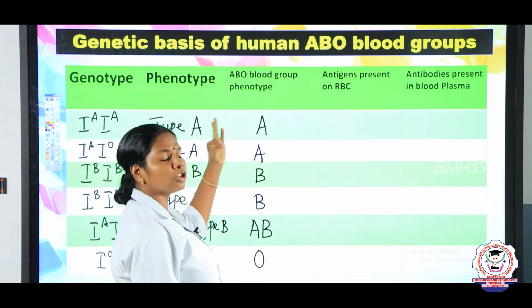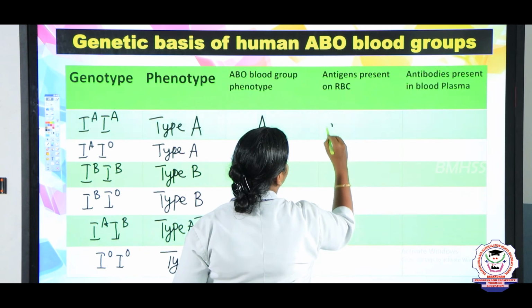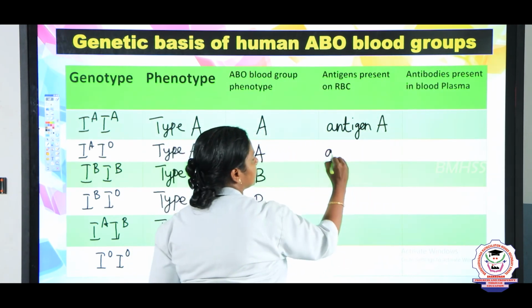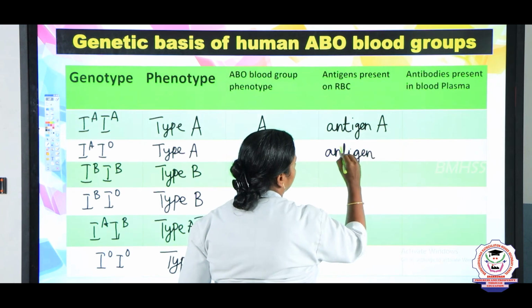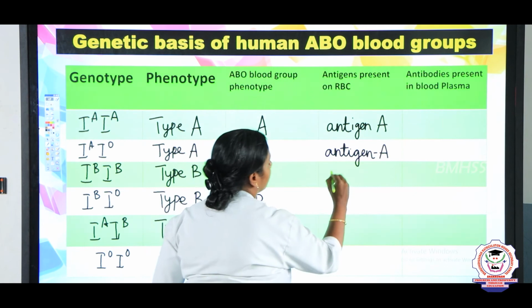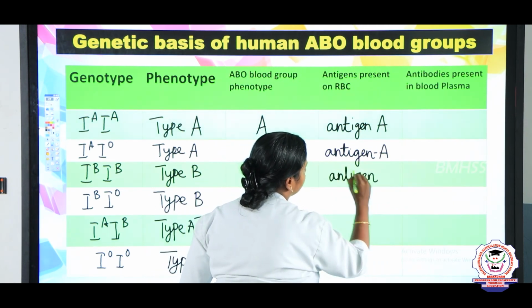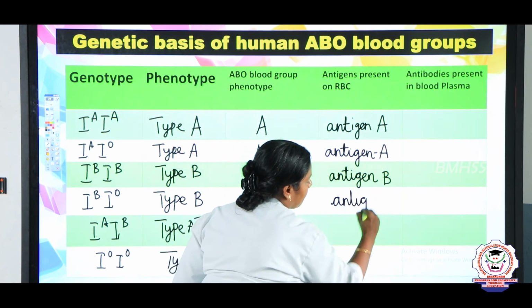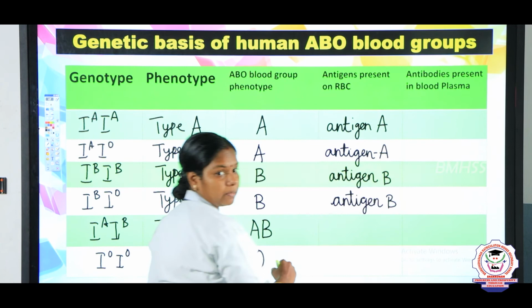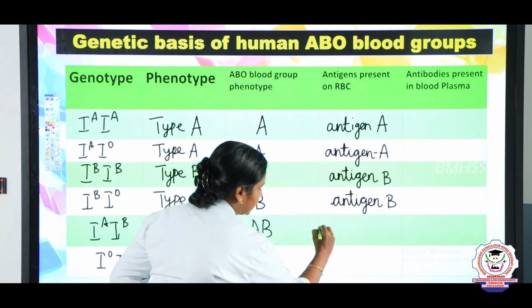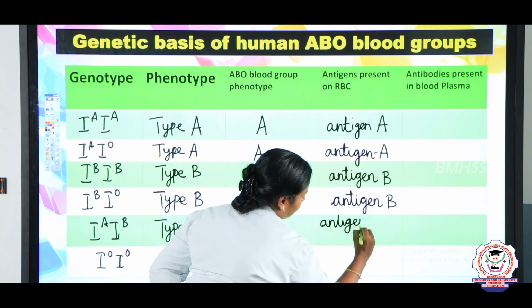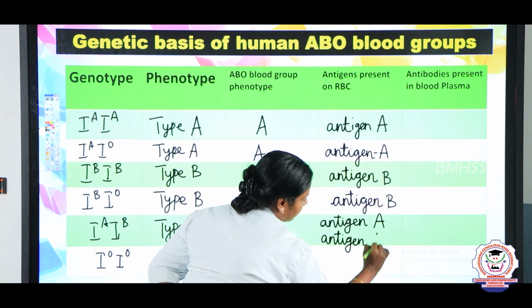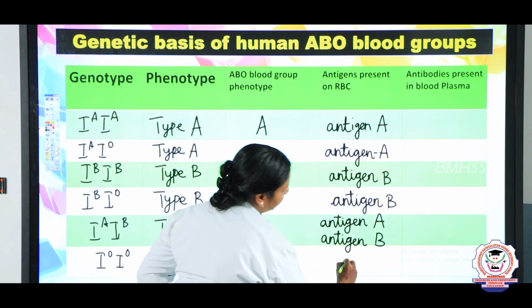So for the A blood group, what antigen is present, children? Yes, antigen A. Again for the other A blood group, antigen A. For the B blood group, antigen B. Again for this, antigen B. For AB, antigen A and antigen B. For O, no antigen, right?